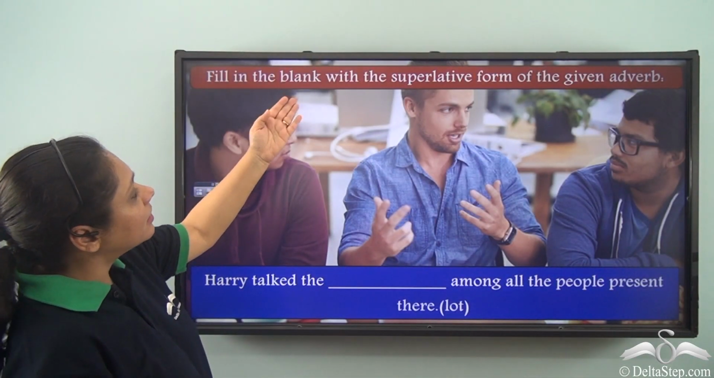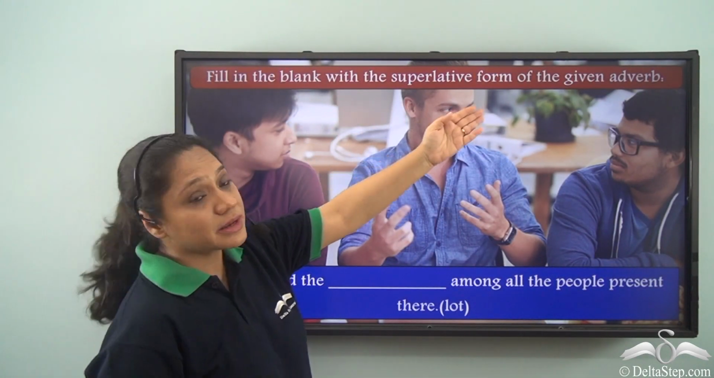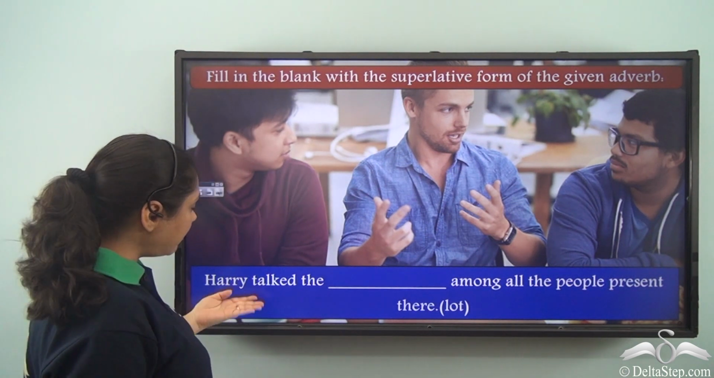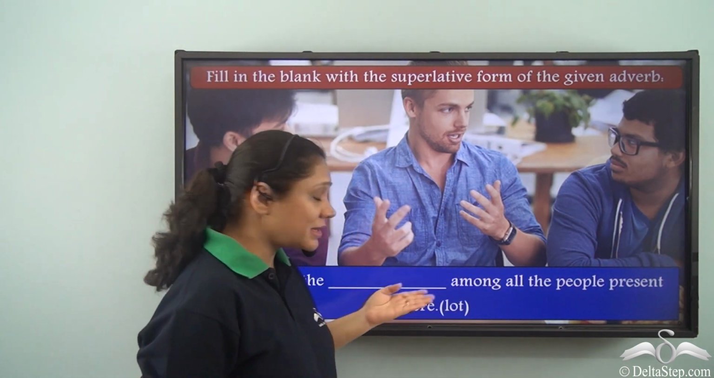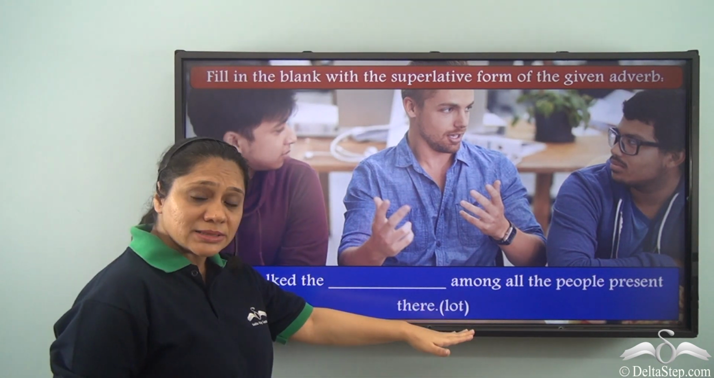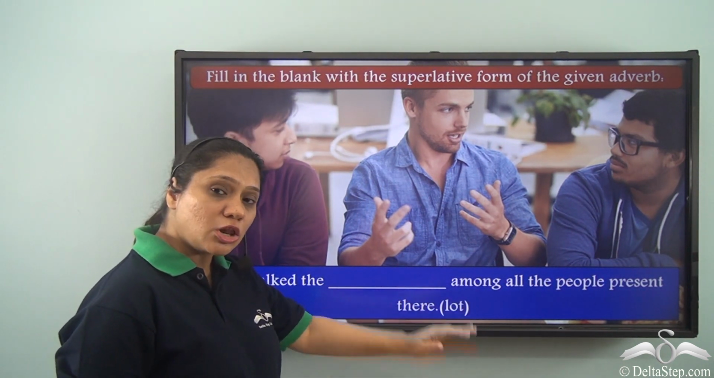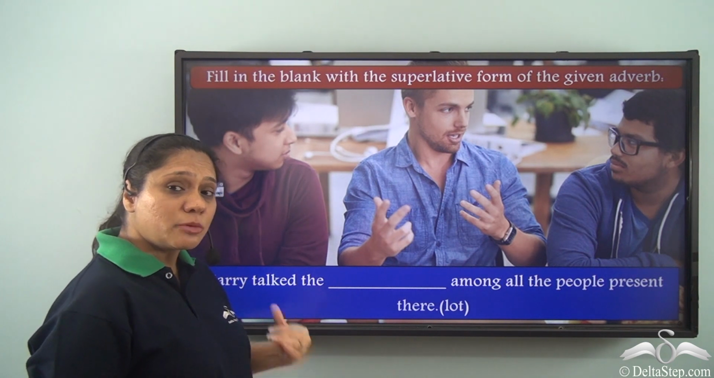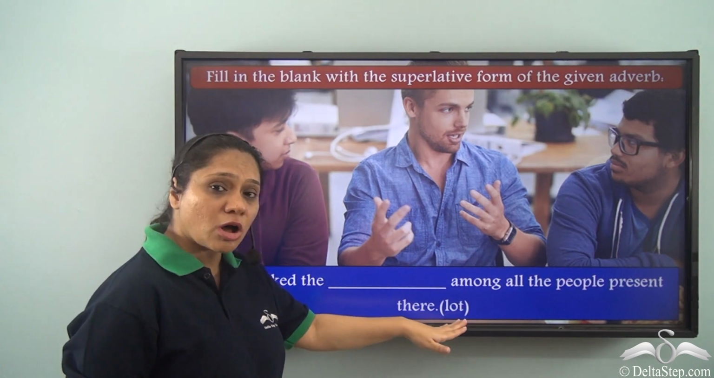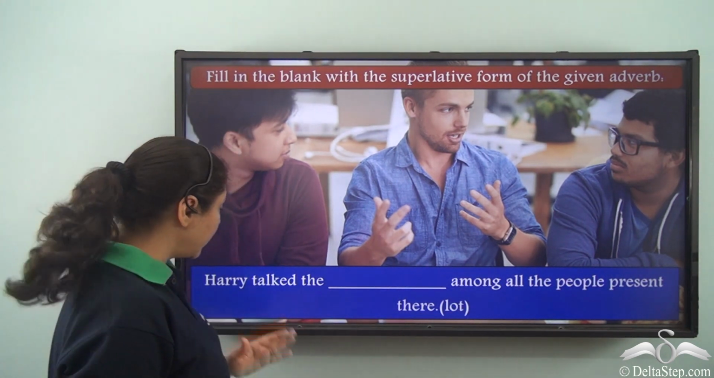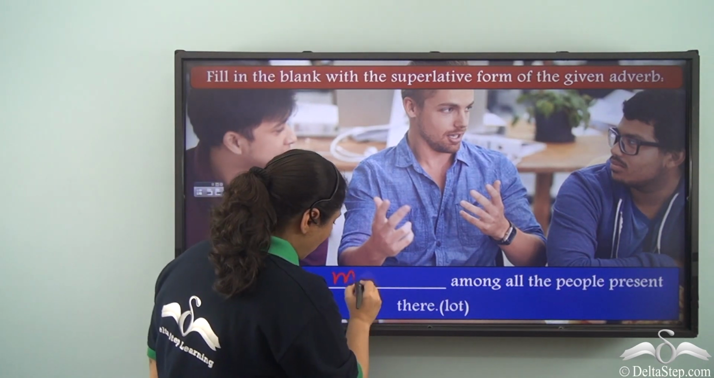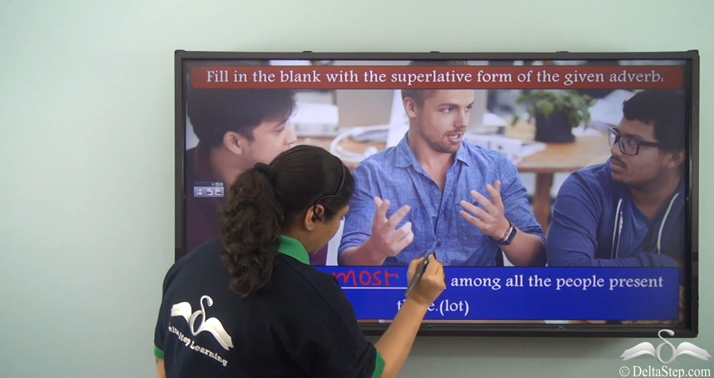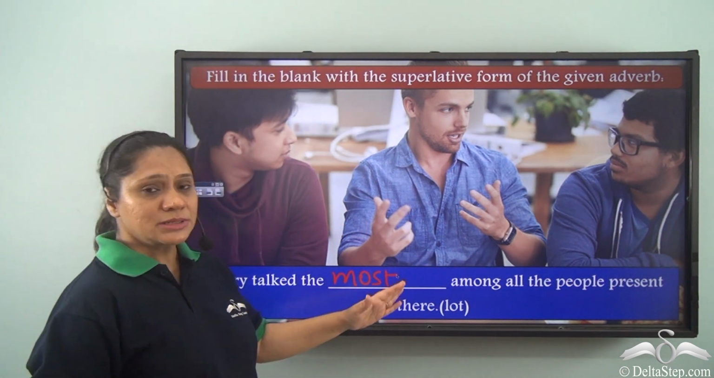Fill in the blank with the superlative form of the given adverb. Harry talked the dash among all the people present there. In the brackets, the adverb given to us is lot. So what is the superlative form of the adverb lot? It is most. So our sentence will be: Harry talked the most among all the people present there.